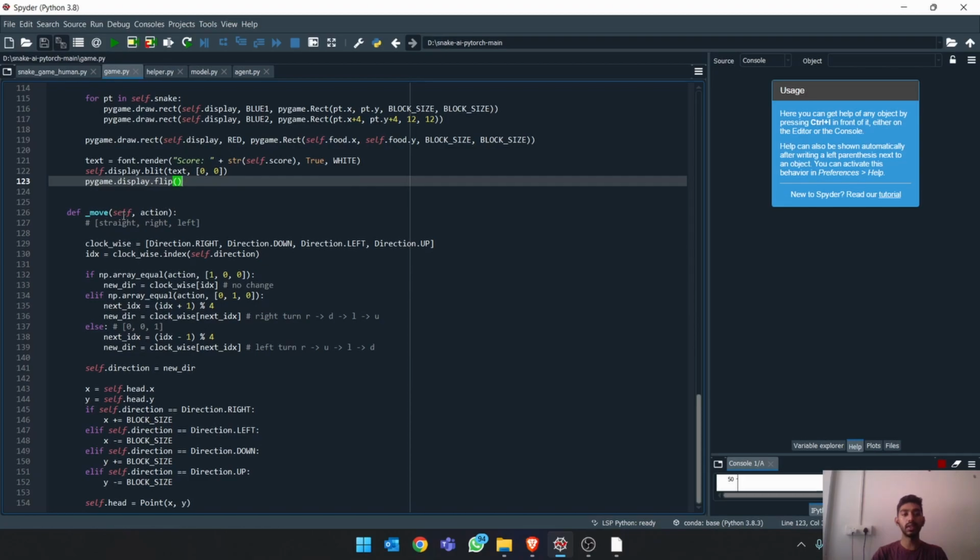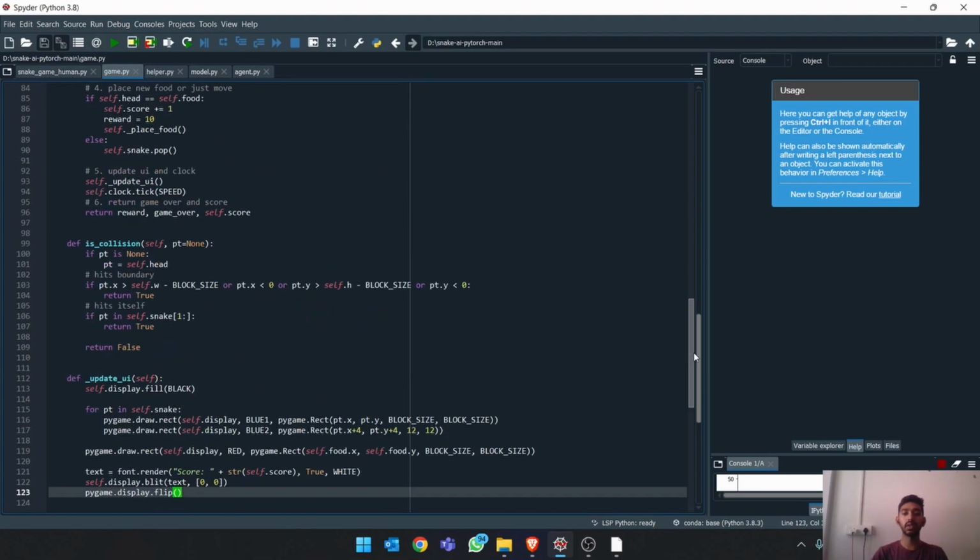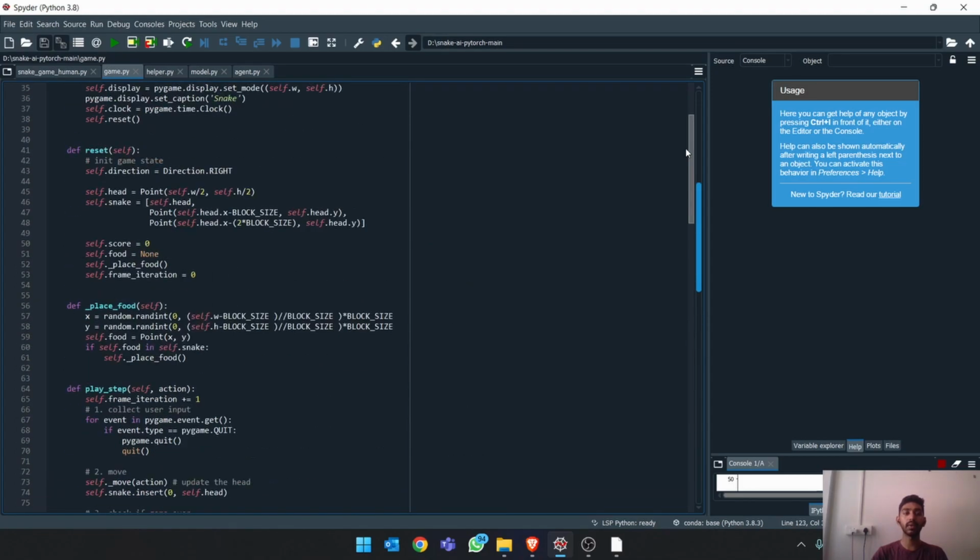Next, we define the movement of the snake. As you have seen earlier, if we have to move straight, then we give an array of 100. If it has to move right, we give it as 010. If it has to move left, we give it as 001. So that is what is there in this move. This is the basic structure of the game.py.